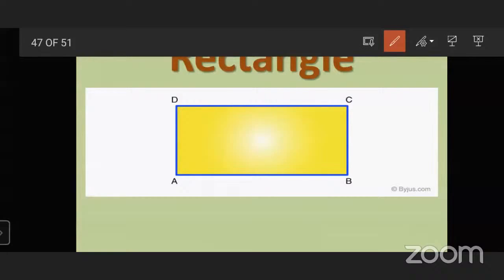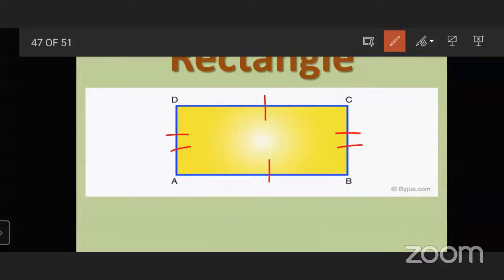In a square, we saw that all sides are equal, but in a rectangle, are all sides equal? A rectangle has two opposite sides which are the same length, and two other opposite sides which are the same length.